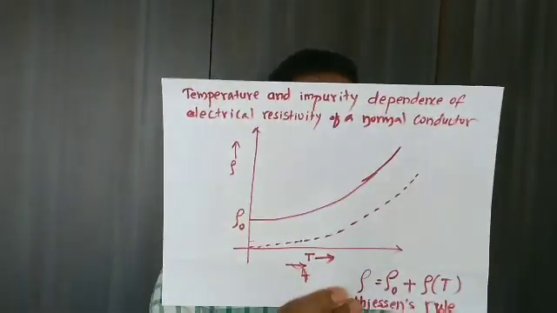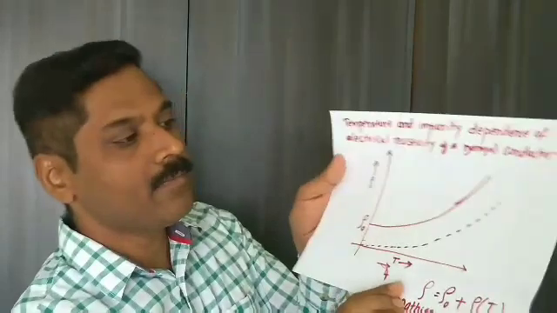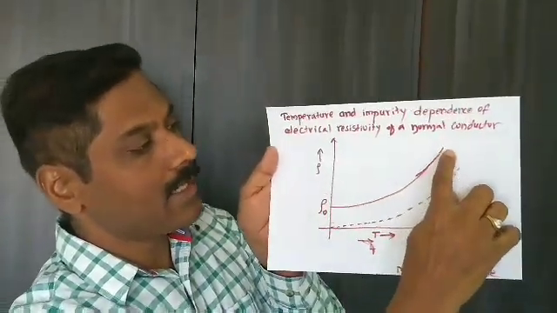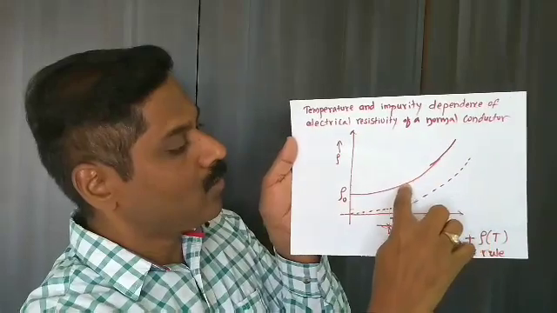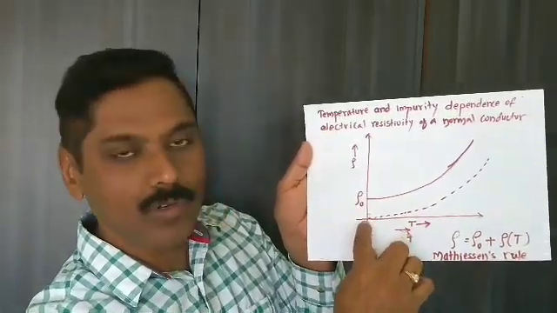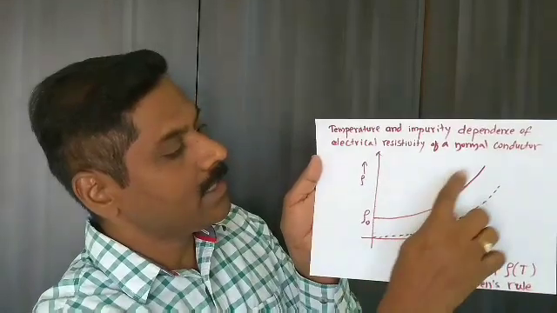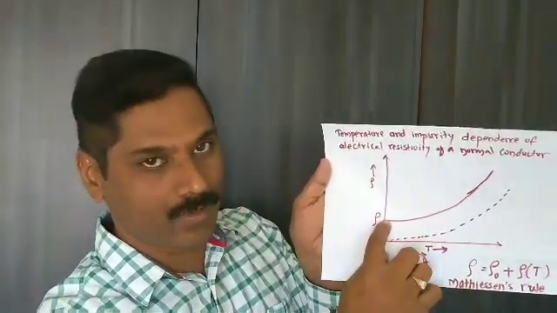It was discussed. However, although there is a decrease in electrical resistivity with decreasing temperature, it does not reach zero even when the metal is cooled down to 0 degree Kelvin. The reason was explained. The graph that was shown was this in the last class. Here it was told that when the temperature of the metal is decreased down to a low temperature, even up to 0 degree Kelvin, the resistivity decreases but not to 0.